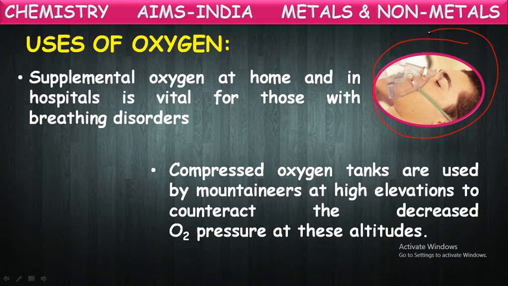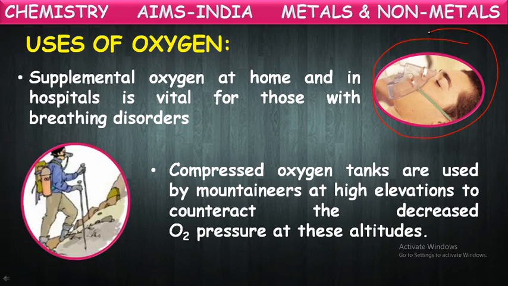One more, compressed oxygen tanks are used by mountaineers at higher elevations to counteract the decreased oxygen pressure at these altitudes. Yes, we have discussed this. So when they go to higher altitudes, there the oxygen content or air content will be very less. So as there is not much oxygen, they cannot breathe properly. To avoid this inconvenience, they carry oxygen cylinders with them.